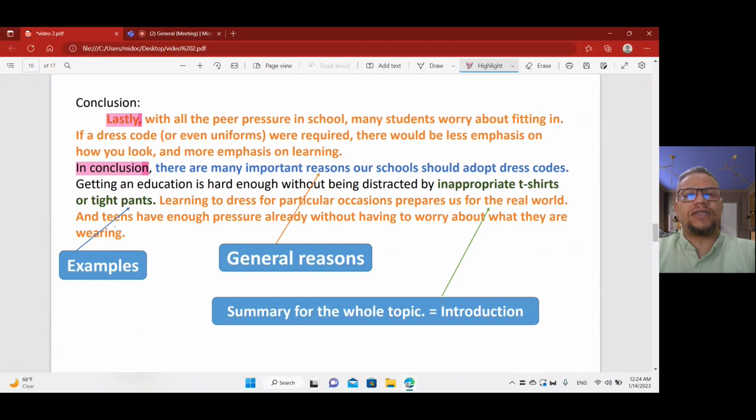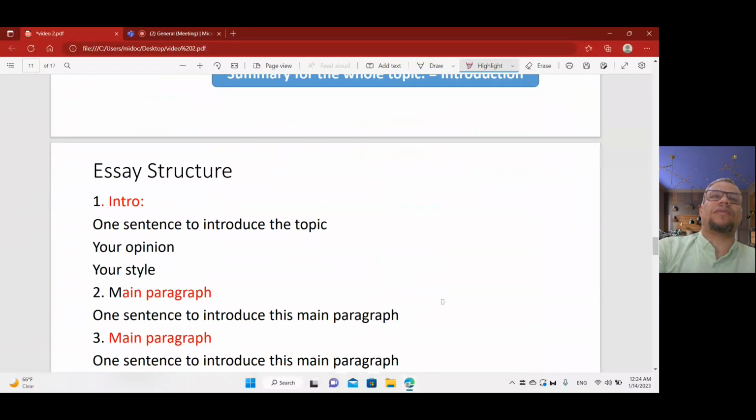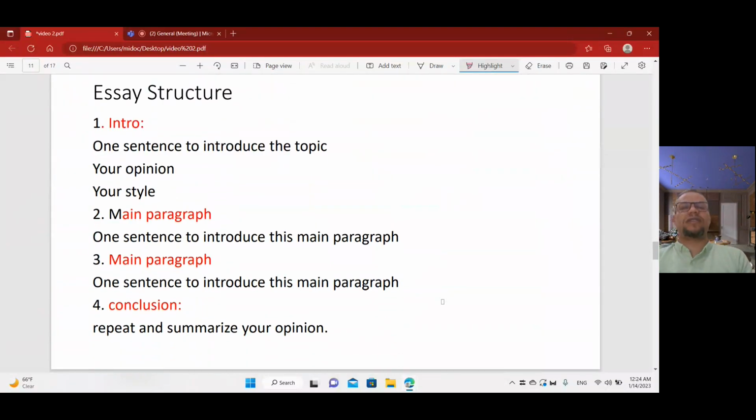This student got 425 out of 500 because the introduction was class B, not class A. The conclusion is, for me, class A. The two paragraphs are class A, except the introduction. That's why I said focus on the introduction, please. And the conclusion will help you more to be effective in your writing, or class A. Thanks. Now, what is the essay structure?